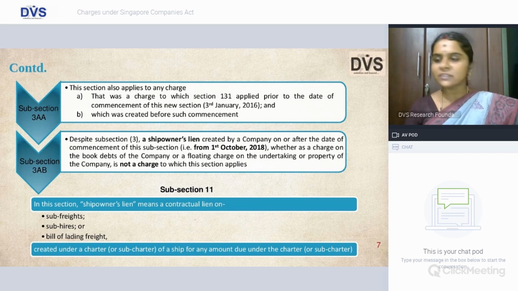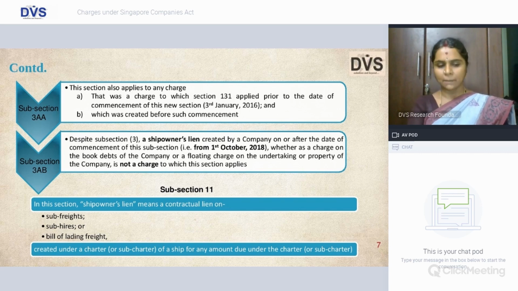Then subsection 3AA says this shall also apply to any charge to which section 131 applied prior to the date of commencement of this section and which was created before the commencement. So it applies in both the cases. And despite that, 3AB is inserted effective 1st October 2018, which says that a ship owner's lien created by a company on or after the date of commencement of this section, whether as a charge on the book debts or a floating charge on the undertaking or property, is not a charge to which this section applies.